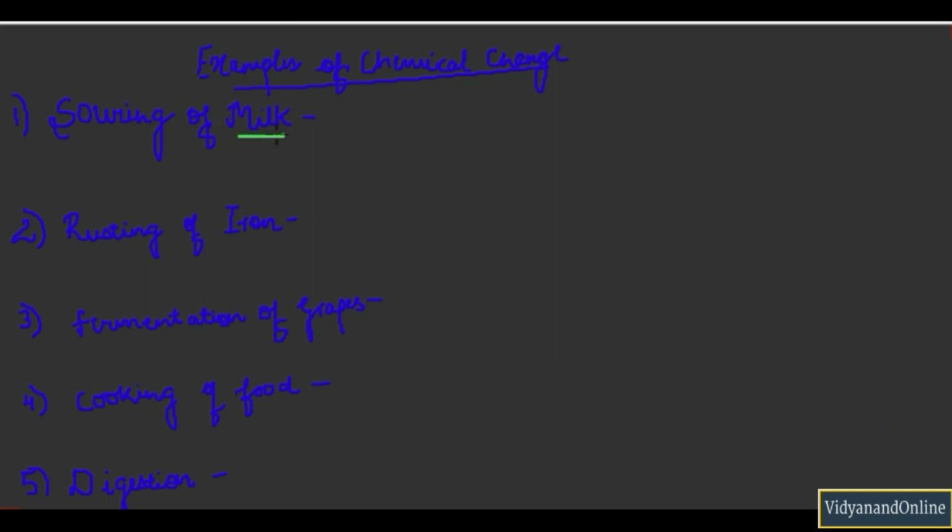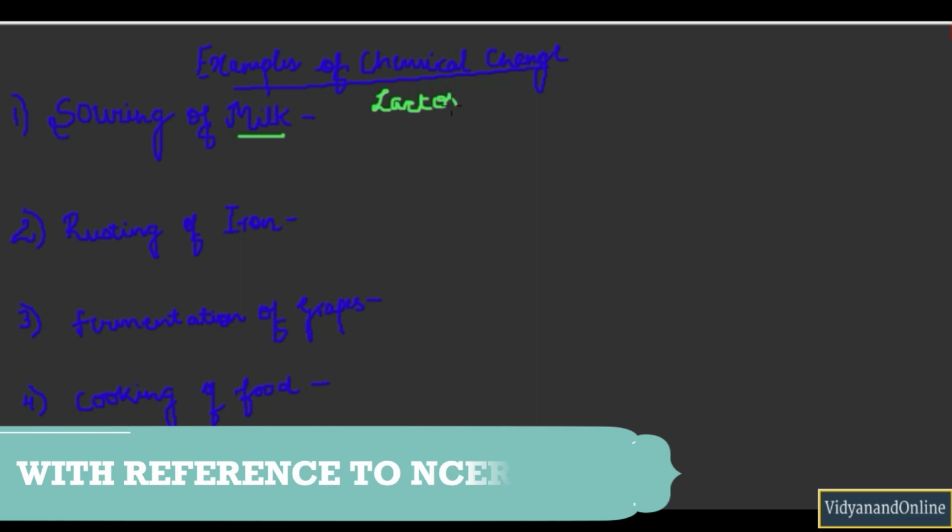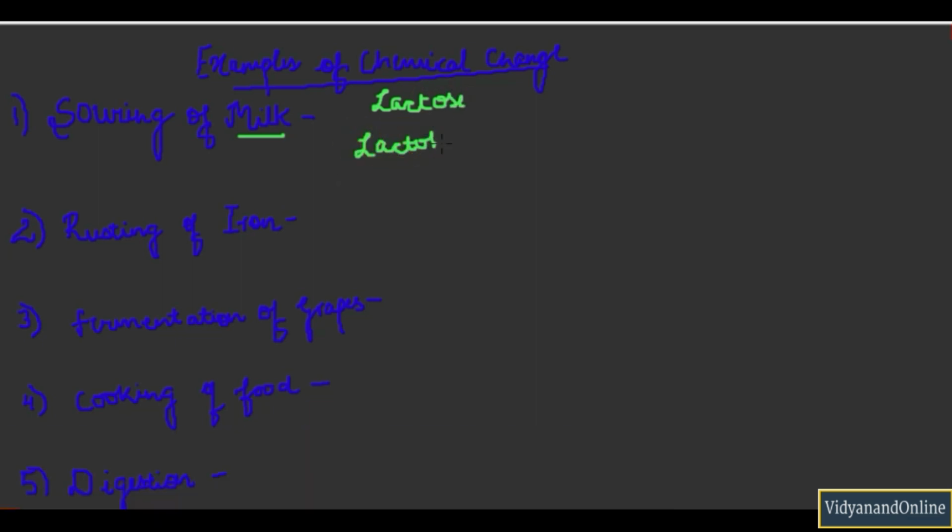First is souring of milk. Now let me tell you that milk contains a sugary component which is called lactose, and it also contains harmless bacteria which is lactobacillus. Now under required temperature, this lactobacillus starts to eat lactose as an energy source, and it converts lactose into lactic acid. Like any other acid, lactic acid is sour in taste. That is why milk, when kept in room temperature for a longer period of time, gets sour.